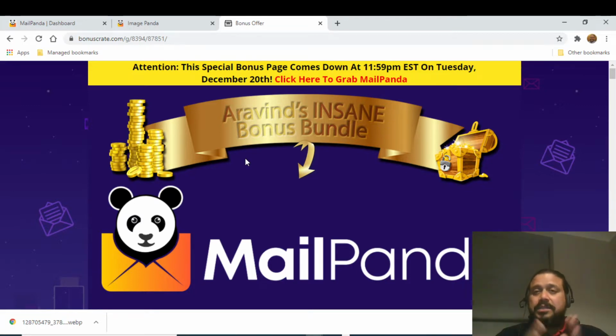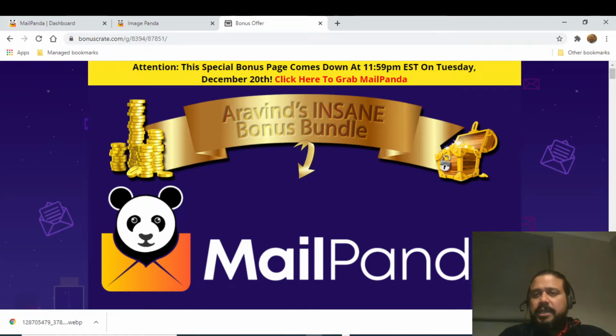But this Mail Panda is much more powerful than the normal autoresponders. It does all the functions of the autoresponders, plus it has a one-time payment. I will come to the prices later. I think I have briefed much more than a one-line summary, so that's a summary in a bird's eye view.